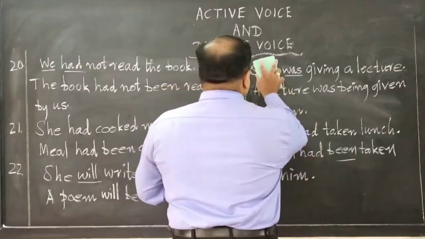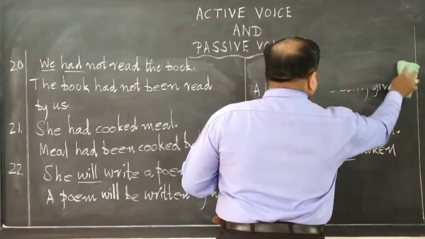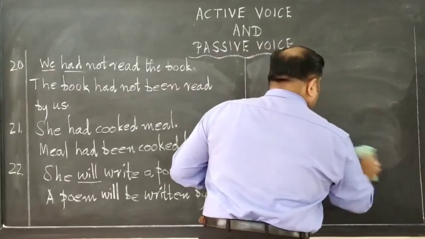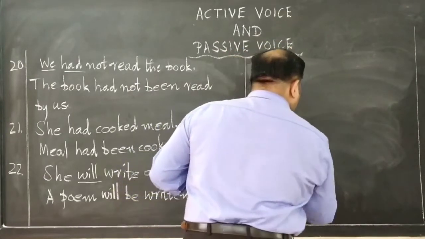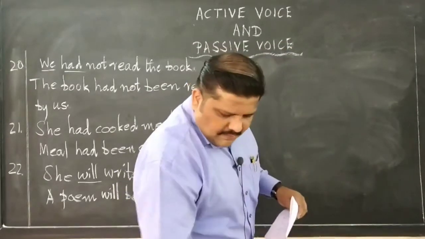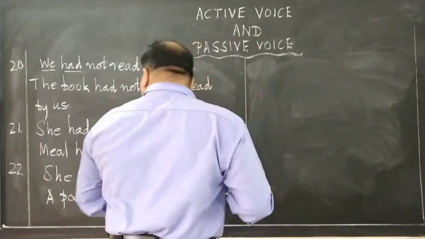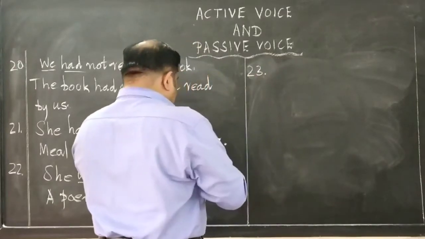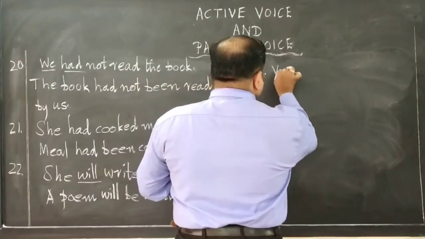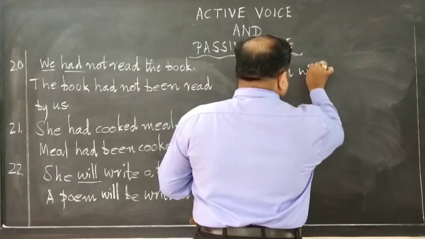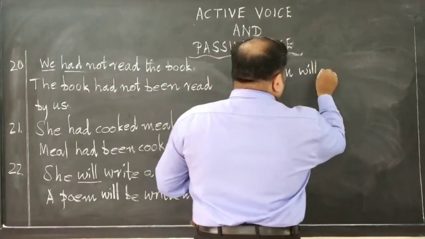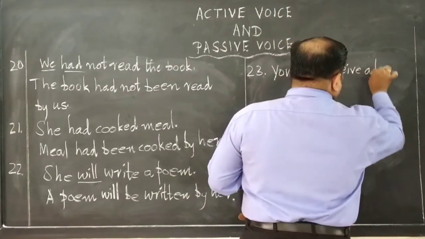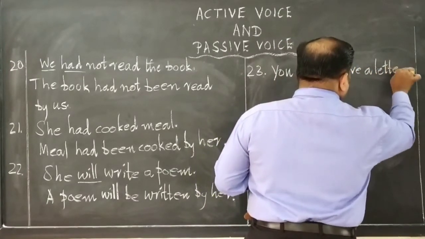Next one. That is 23rd, which says, you will receive a letter. Past tense, future tense. You will receive a letter.